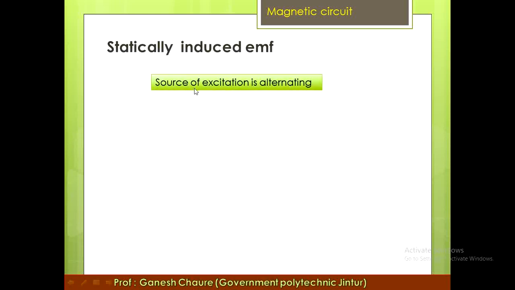See here, step by step we can see. The first condition is that there should be a source of excitation that is alternating.